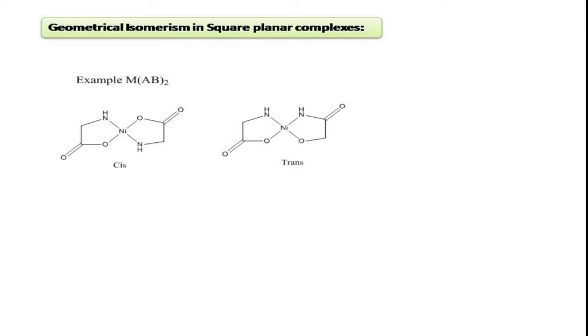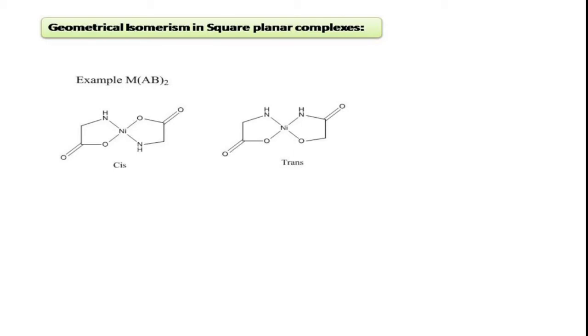in the first form of the complex, the nitrogens are opposite to each other, oxygens are opposite to each other. Such type of complex is called trans. But actually there is a typographical mistake here. The first complex is of trans form, because here in this complex the 2 oxygen atoms are opposite to each other and 2 nitrogen atoms are opposite to each other.